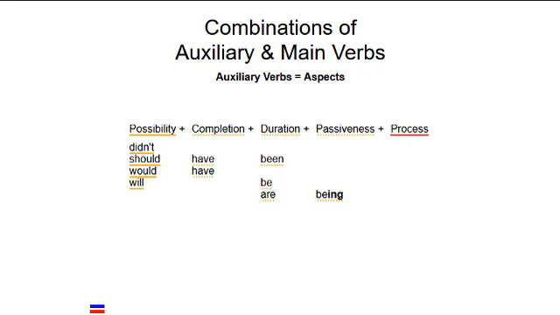When they are combined, they can express multiple aspects of verbs. Examples are didn't study, should have been studying, would have studied, will be sleeping, are being watched. Notice that the auxiliary have is always followed by the past participle form, and be is followed by either the present or the past participle forms.